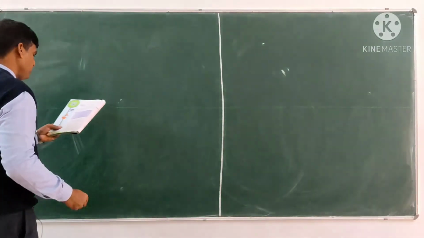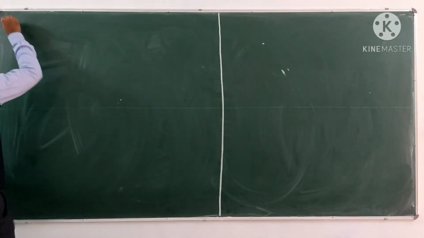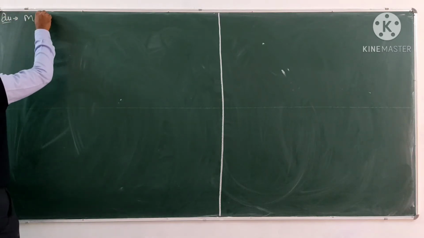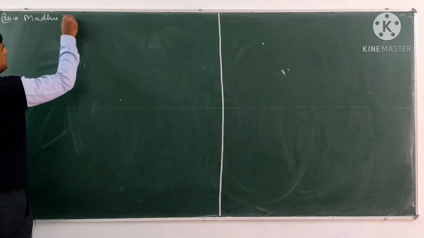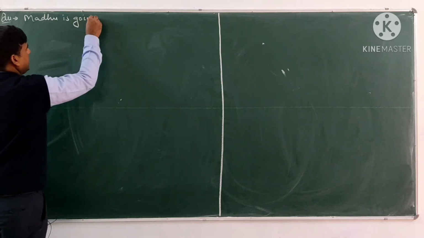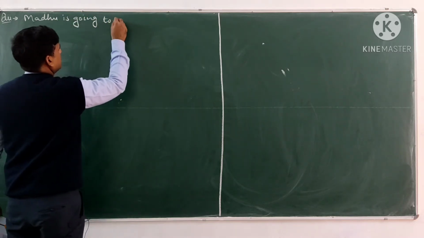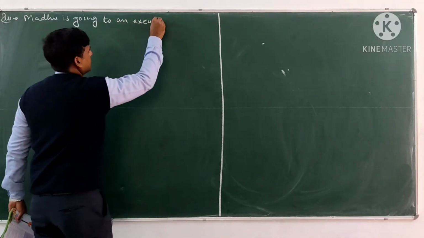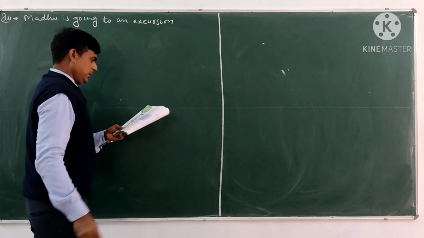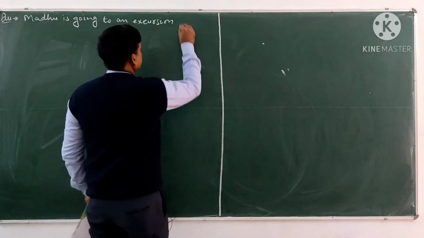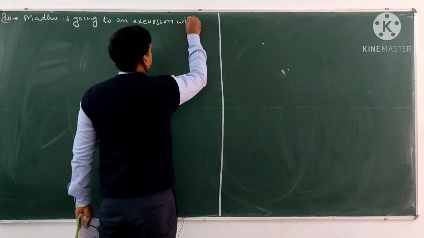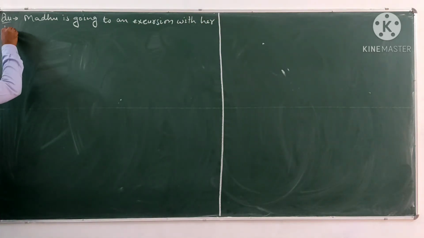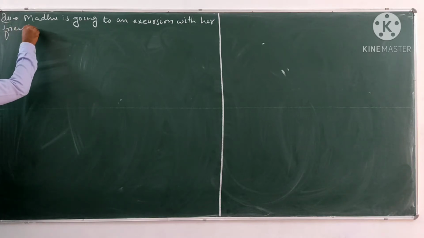So the question is, Madhu is going to an excursion with her friends.